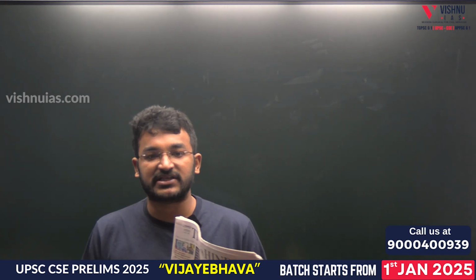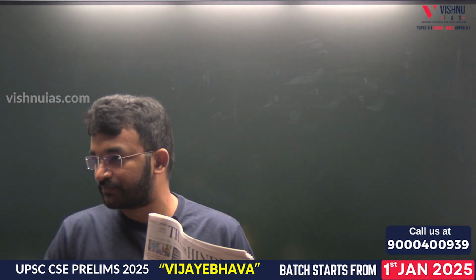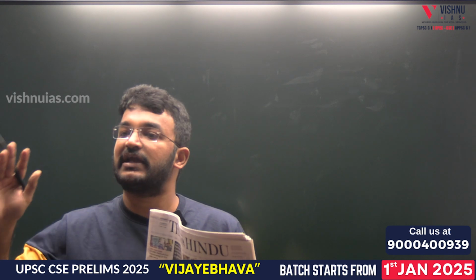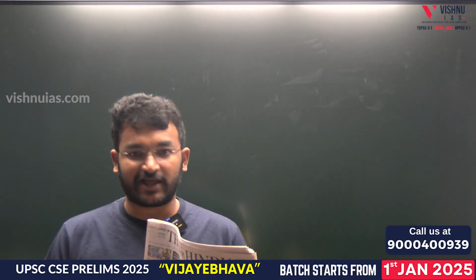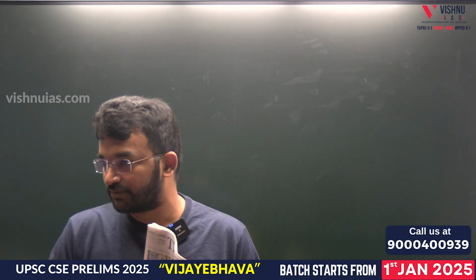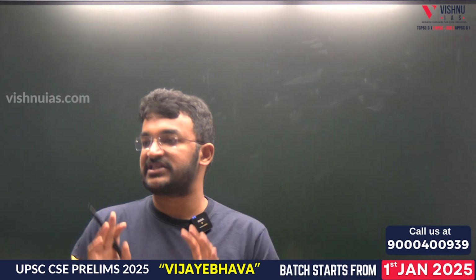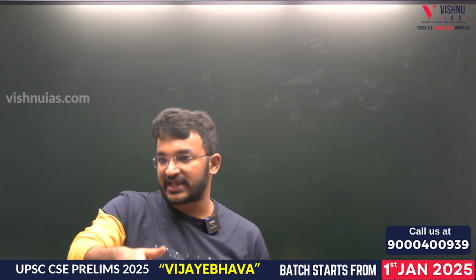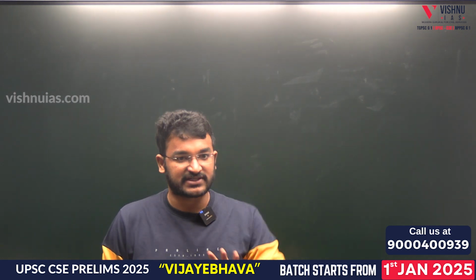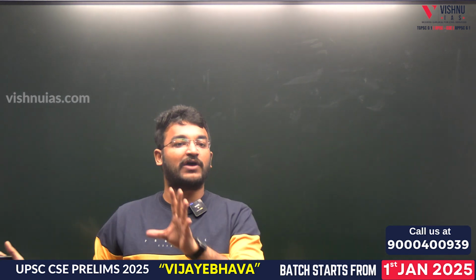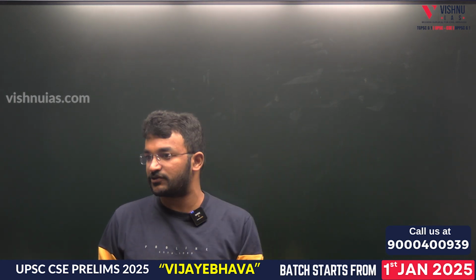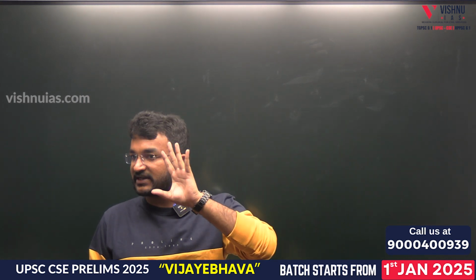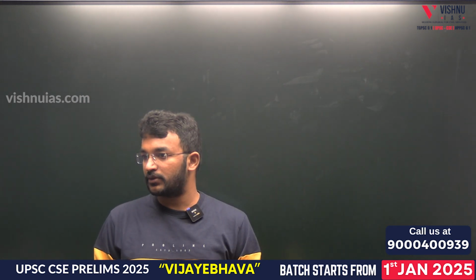Initially you might take some 2 hours to read the newspaper, but with time it will reduce to 45 minutes to 1 hour. Initially allotting 1.5 or 2 hours is not at all an issue. And one more thing you need to accept: today an article on simultaneous elections has come. For the next 1 week or 10 days, similar articles and editorials on simultaneous elections will keep coming.